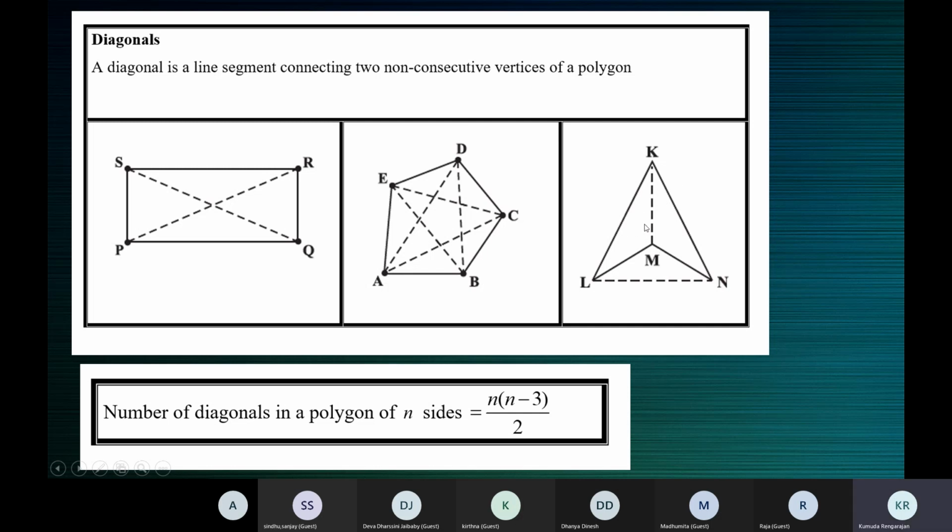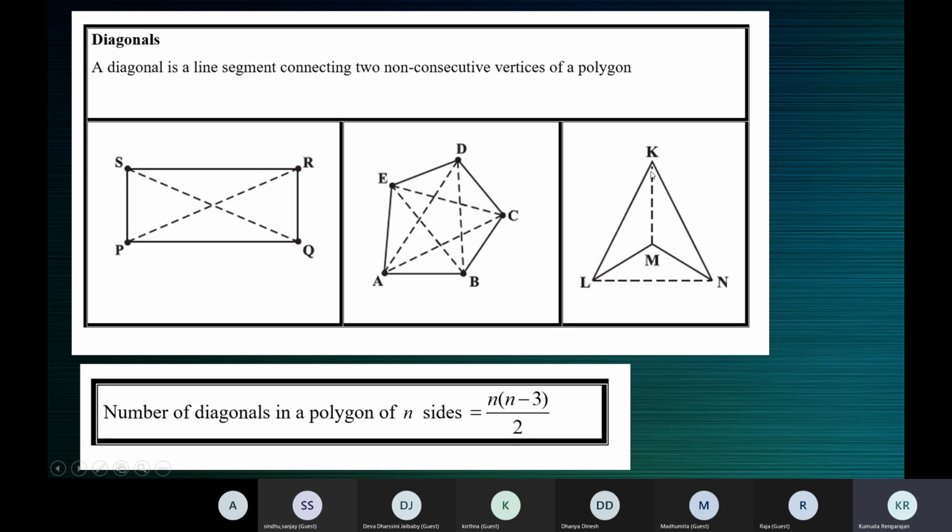This is the quadrilateral. The quadrilateral is KLMN, however you wish to call it, LMNK or KLMN. See here, KL is one side, LM is the second side, MN is the third side, and KN is the fourth side. So KLMN is a quadrilateral.